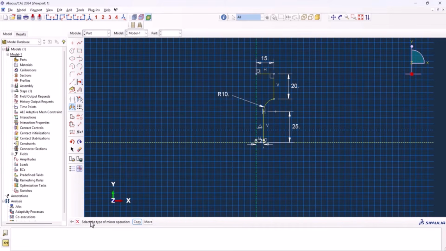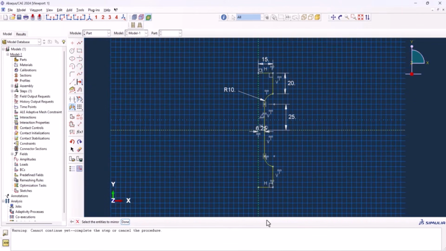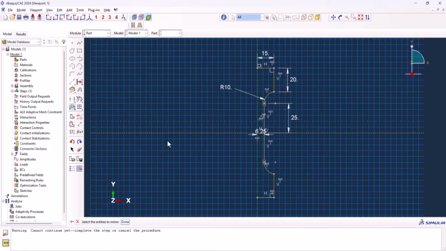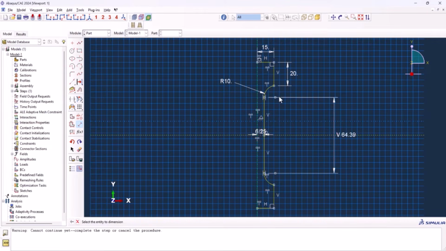And it says, do you want to copy or move? We want to copy. Select the mirror line. Now we select everything here. We don't select this construction line and done. As you see here, we have the model. Now let's delete this dimension here and set a new value for this one, 64, 39, and we have this value here.